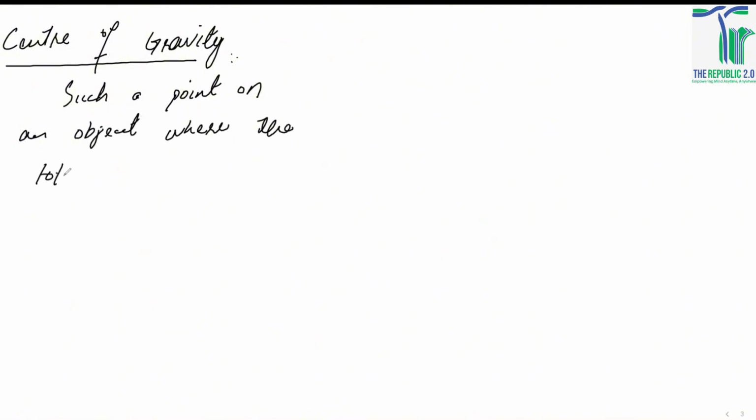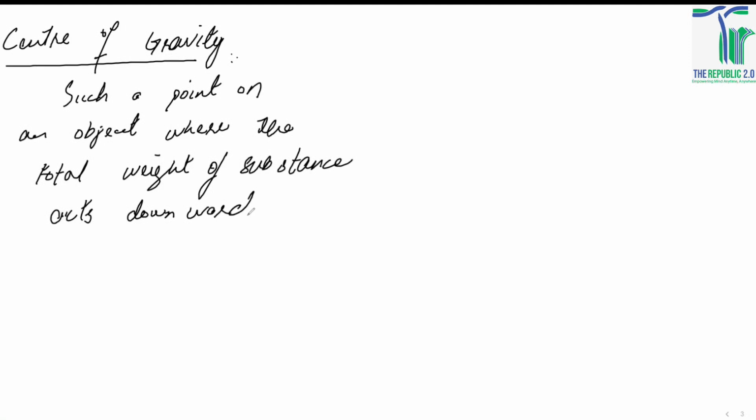Center of gravity is a point on an object where the total weight of the substance acts downwards. So this is how we talk about the center of gravity: such a point on an object where the total weight of the substance acts downwards. That could be the center of gravity.